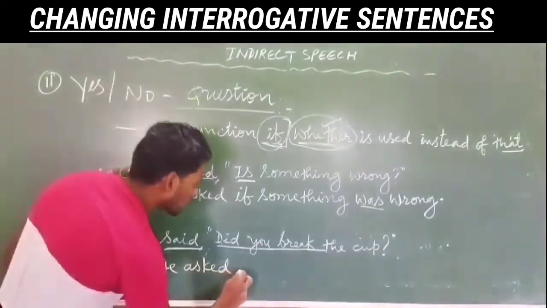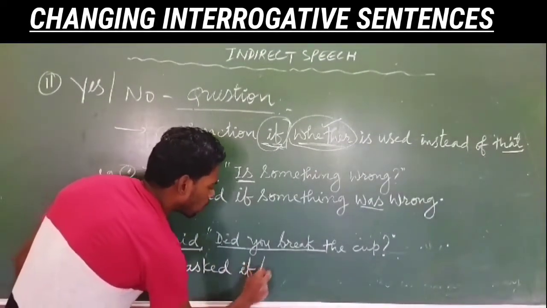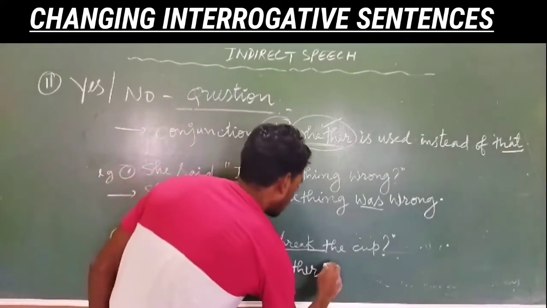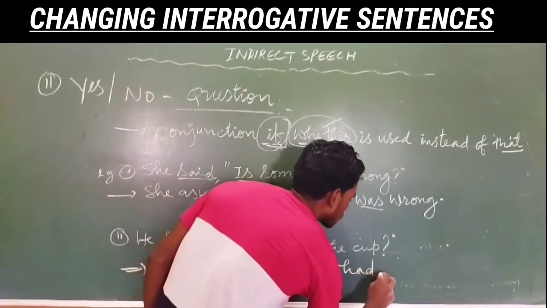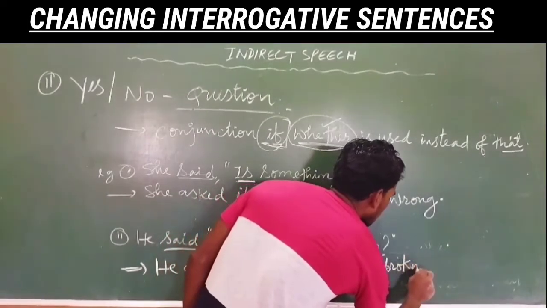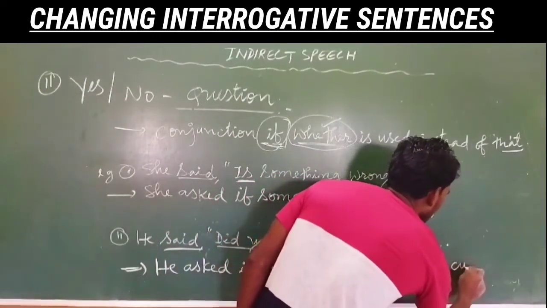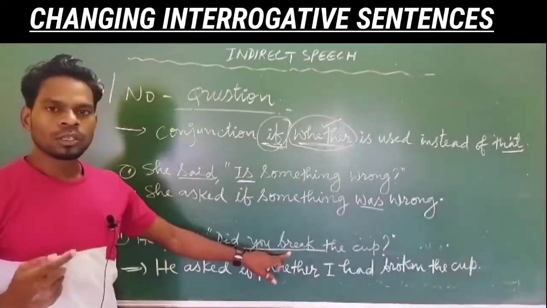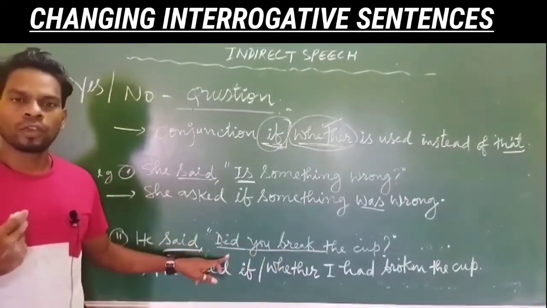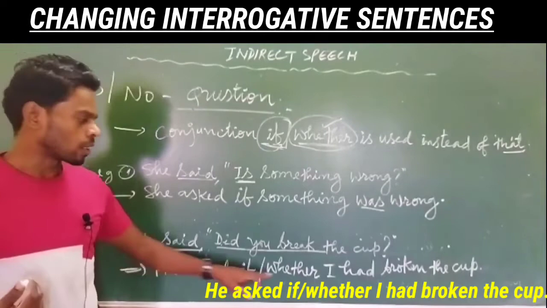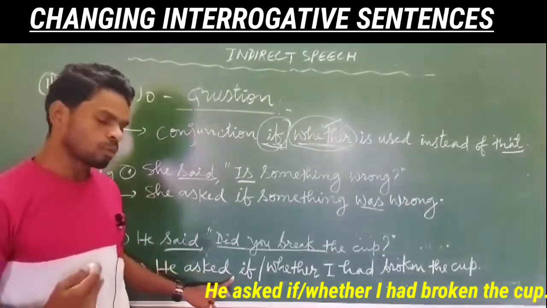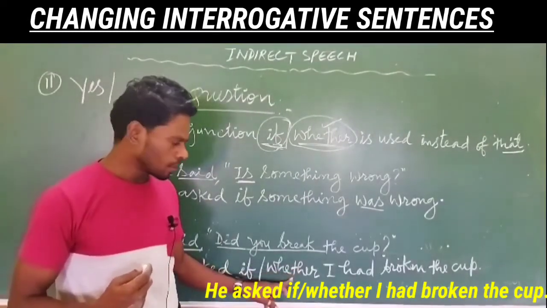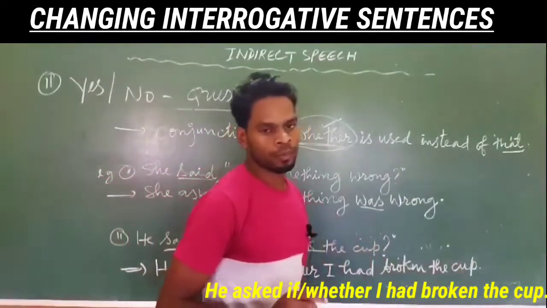So he asked if or whether I had broken the cup. Okay, so here he said, did you break the cup? So he is asking me whether or if I had broken the cup. So here he asked me. If you write, then also correct. Otherwise, if you do not write, no problem. He asked if or whether I had broken the cup.